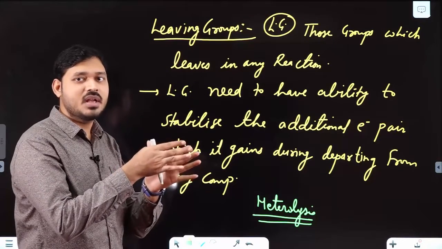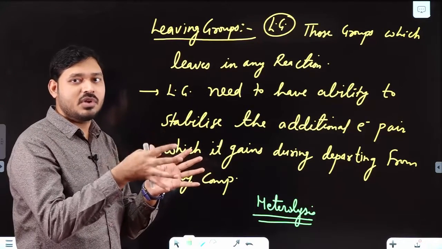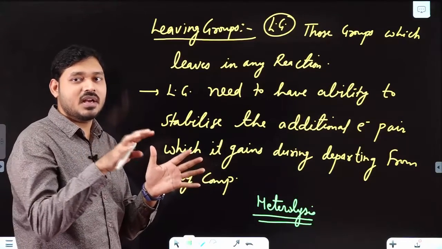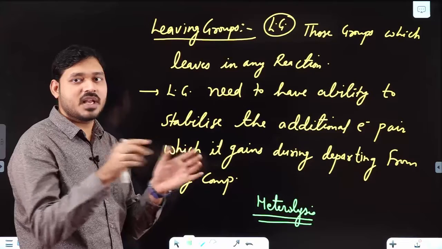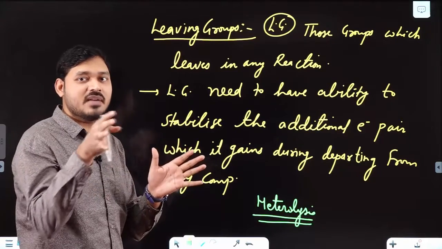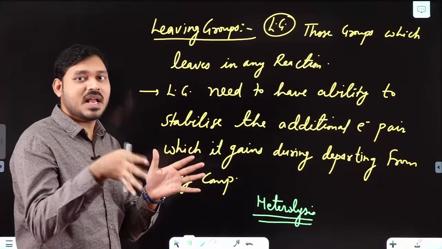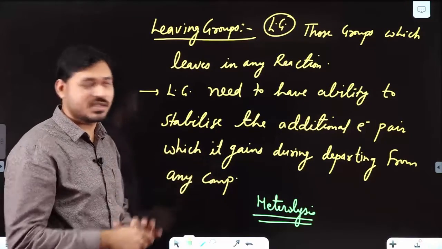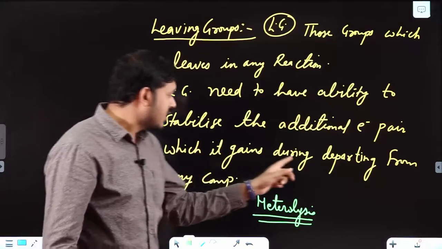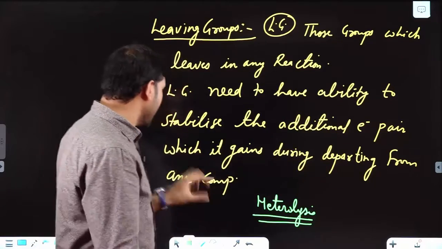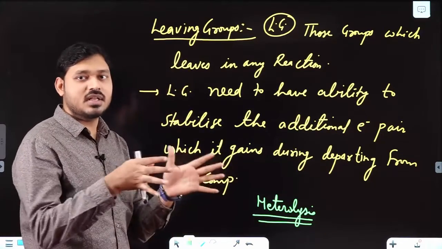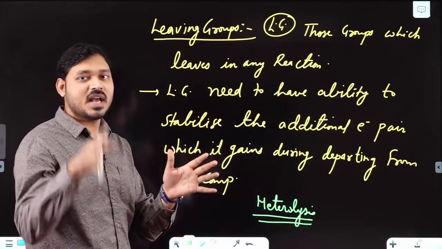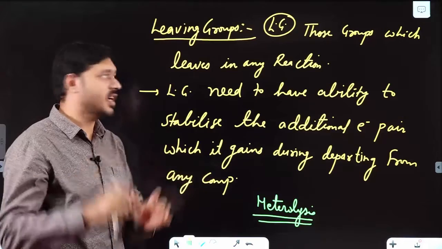During heterolysis, one nucleophile will be generated as a leaving group, so that extra electron pair it is gaining due to breaking of the covalent bond, it must have the tendency to stabilize. During heterolysis, when it departs from this compound, it must be stabilized.